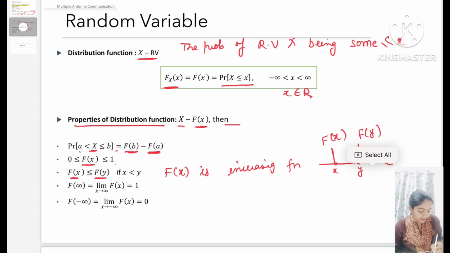Further, the distribution function at infinity, that is, the limit as x approaches infinity of f of x, is equal to 1, so the distribution function can take a maximum value of 1, and the minimum value, at minus infinity, will be 0.